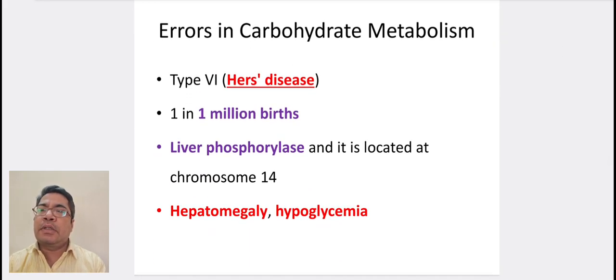Type 6, Hers' disease. It occurs in 1 in 1 million births. It occurs due to deficiency of liver phosphorylase and it is located at chromosome 14. Hepatomegaly and hypoglycemia are seen.